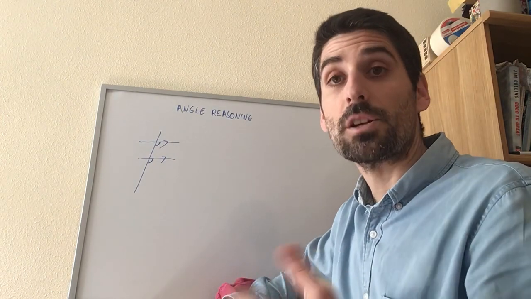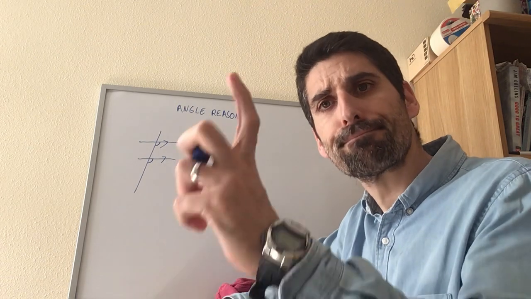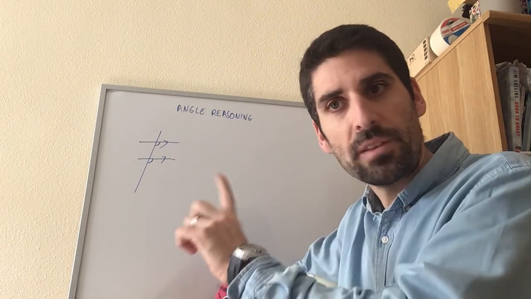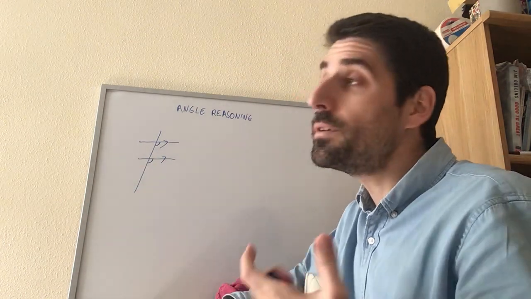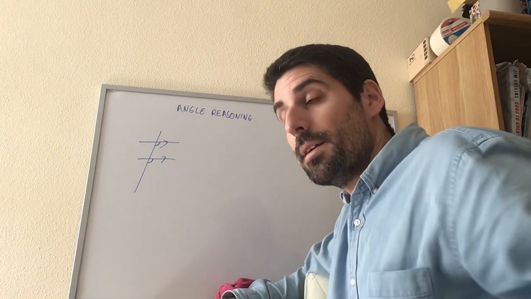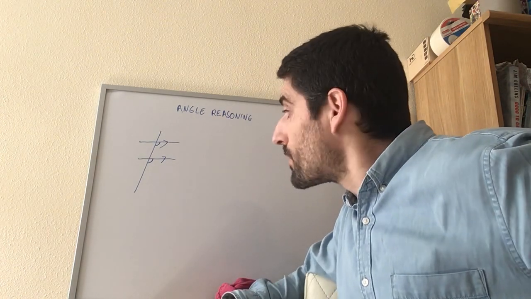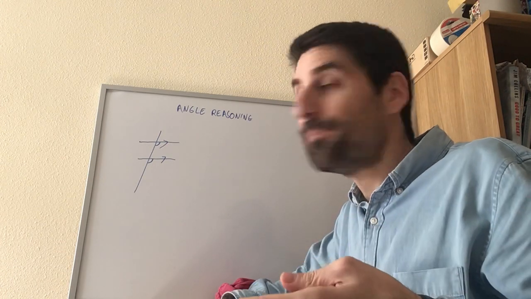And I will ask you to measure those angles and tell me what you find. So maybe stop the video, measure the angles, see what happens. Okay, if you were really accurate, your pencil was very sharp and your ruler was properly thin and you could measure it properly, you would actually find that those two angles are identical, they are the same, okay?